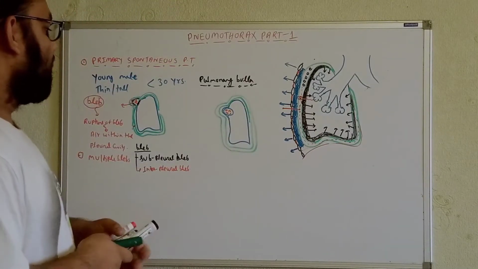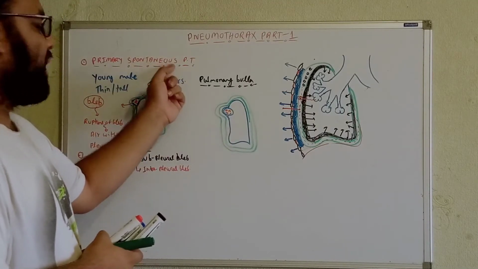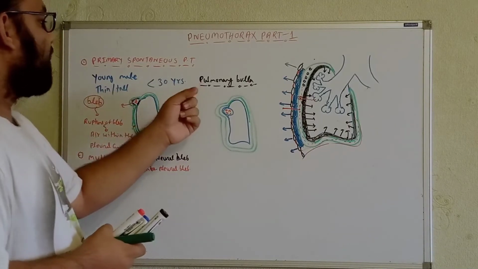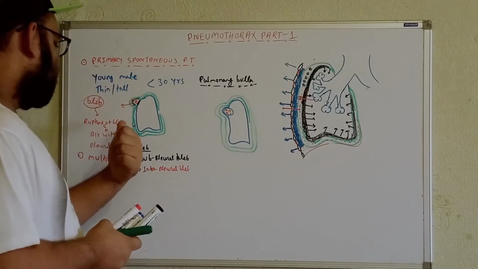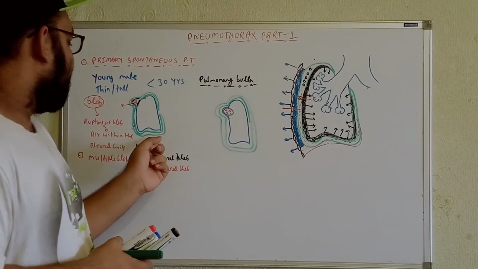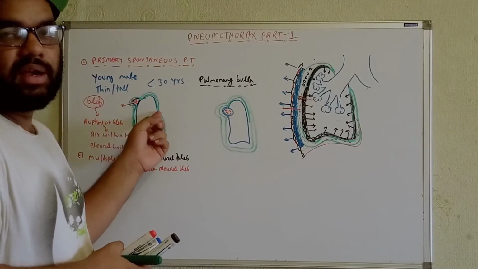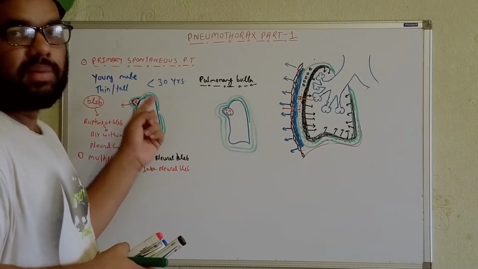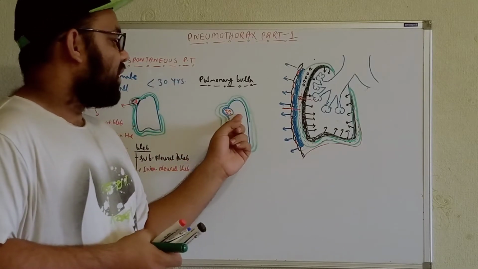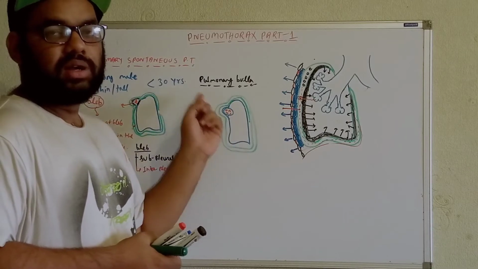So this pulmonary bulla is also responsible for causing the pneumothorax, but it will not come under the primary spontaneous pneumothorax. So I think now it's easier for you to differentiate between the pulmonary bulla and the bleb. In terms of the bleb, it is surrounded from one side by the lung parenchyma tissue, and on the other side by the pleural cavity. In terms of the pulmonary bulla, we get large air-containing bubbles surrounded from all directions by the lung parenchyma tissue.